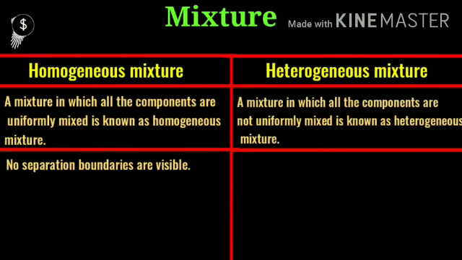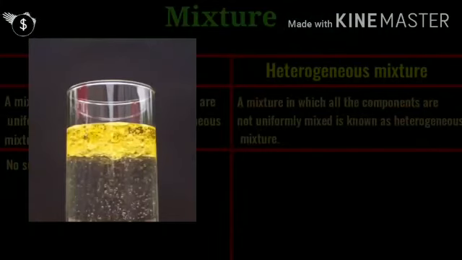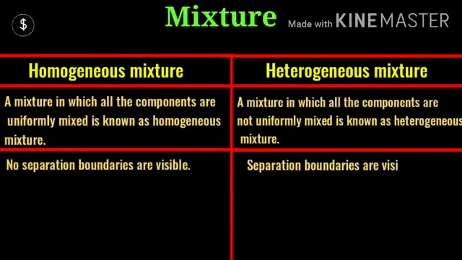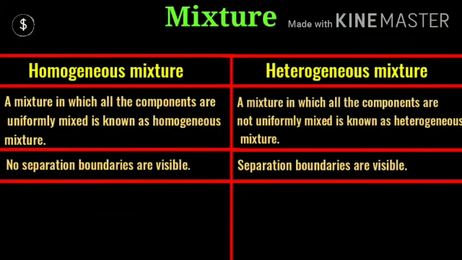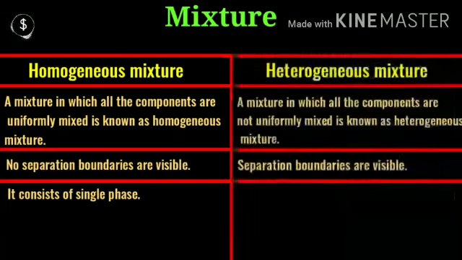Okay, and one more property is there: no separation boundaries are visible in a homogeneous mixture, but the boundaries of separation are visible in a heterogeneous mixture. Now we can see oil and water, both are put together but they are not mixed. A separate boundary of separation can also be seen properly. So separation boundaries are visible in a heterogeneous mixture and no separation boundaries are visible in a homogeneous mixture.